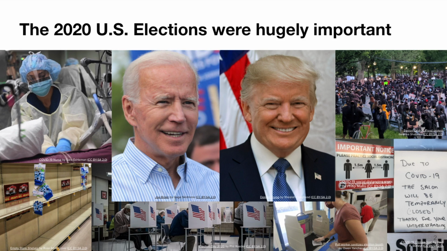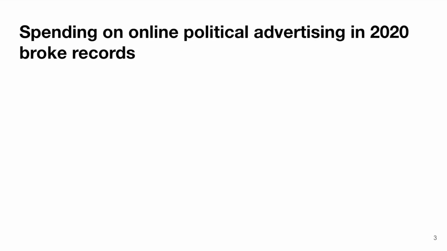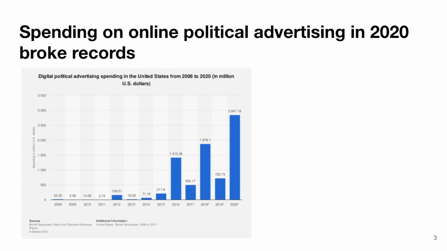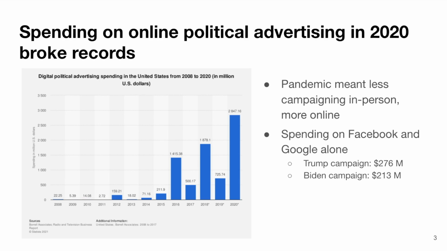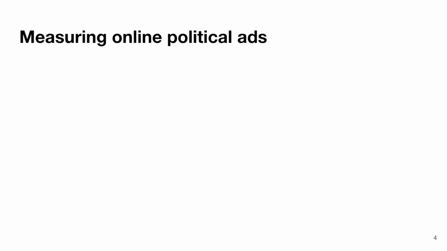As one of the most important and contentious elections in recent history, by most metrics, spending on online political advertising set new records. Here's a graph of digital ad spend in millions of dollars since 2008. Spending has dramatically risen, reaching over $2.5 billion last year. The pandemic heightened online advertising as campaigns shifted from in-person events to more online and TV ads. On just Facebook and Google, the Trump and Biden campaigns spent over $200 million each.